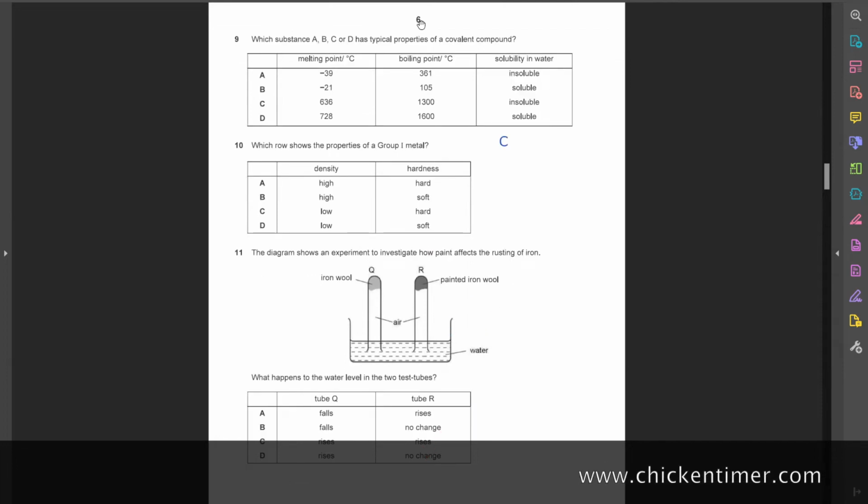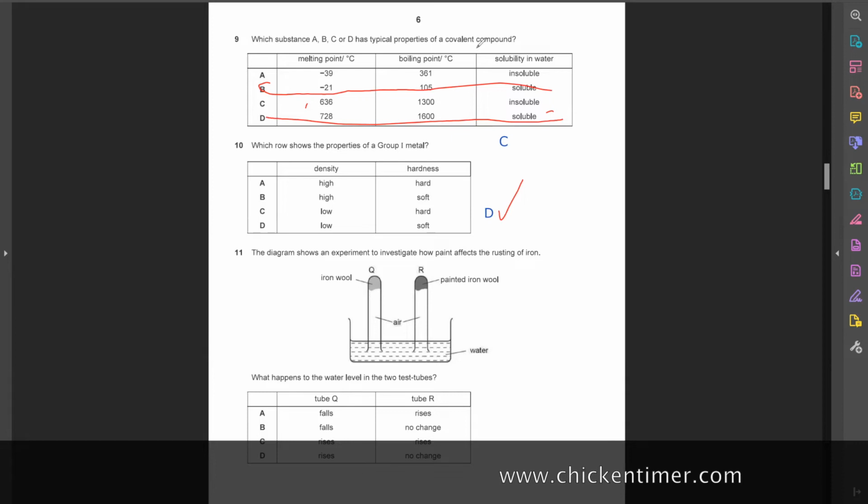Covalent compound, 9. Why did you choose C for 9? So you did, covalent compounds have high melting and boiling point. Okay, covalent compounds insoluble in water. So this one is out and this one is out.